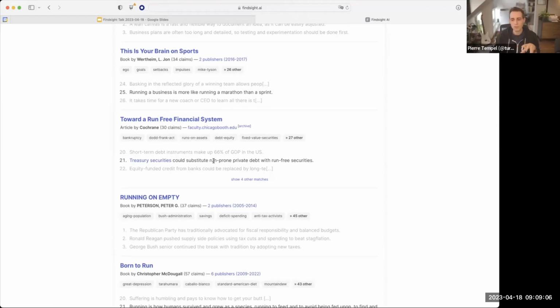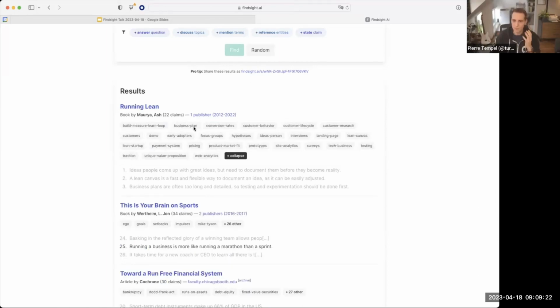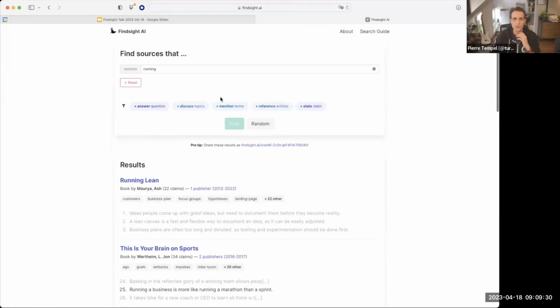One step beyond text search is the knowledge graph that Findsight builds. And you see some of the extraction that we're doing around knowledge by the tags that are listed beneath each source title. For example, this one here is about running lean, as in a business. There's a business plan. It's about pricing. It's about product market fit, etc. And we can use these entities or tags to explore sources that talk about a particular concept rather than just a particular piece of text.